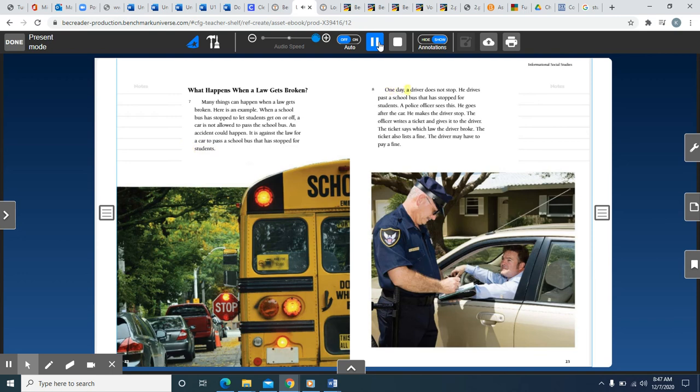One day, a driver does not stop. He drives past a school bus that has stopped for students. A police officer sees this. He goes after the car. He makes the driver stop. The officer writes a ticket and gives it to the driver. The ticket says which law the driver broke. The ticket also lists a fine. The driver may have to pay a fine.